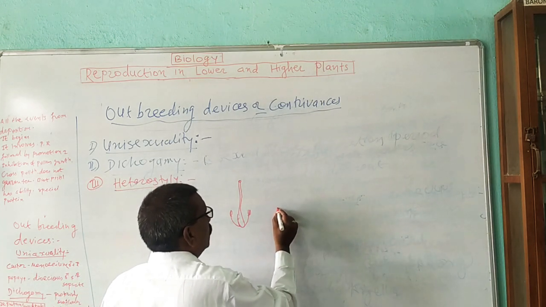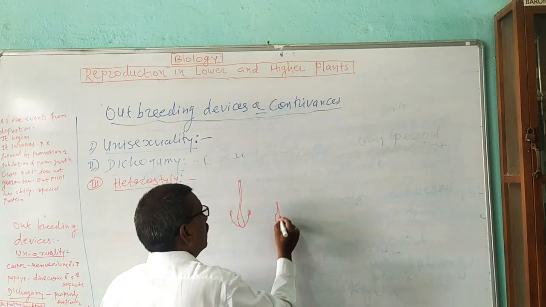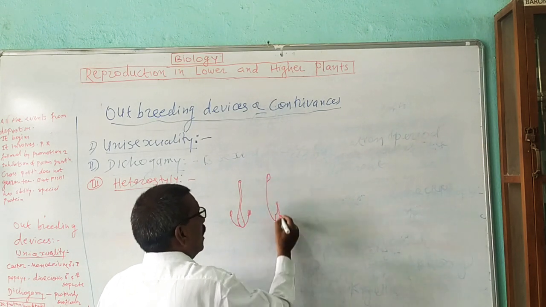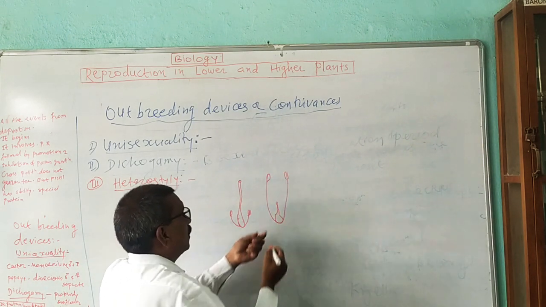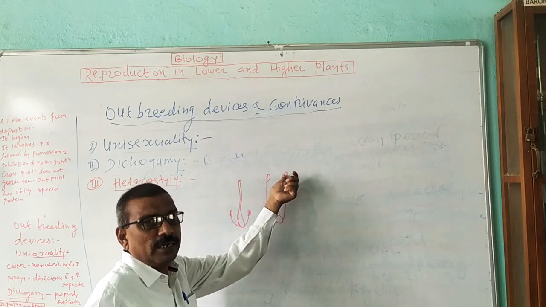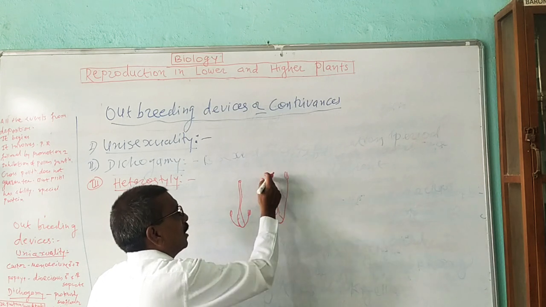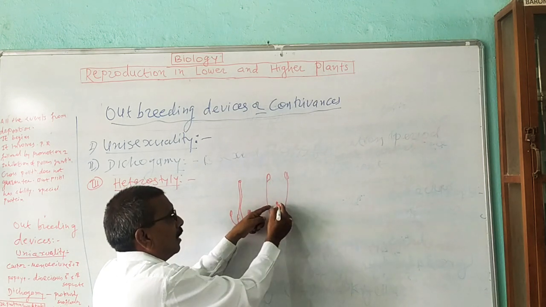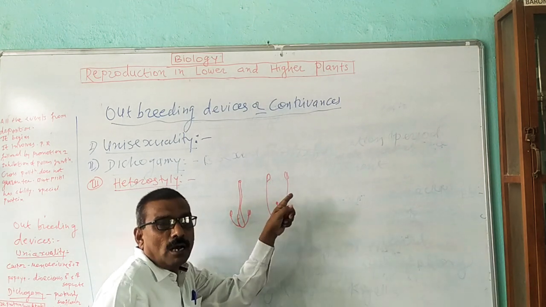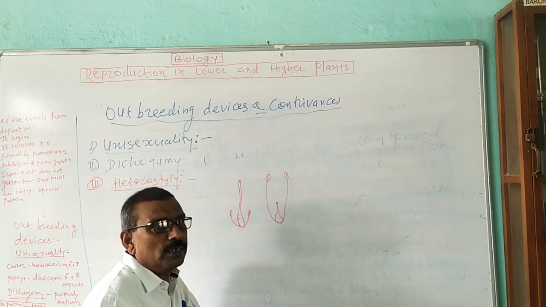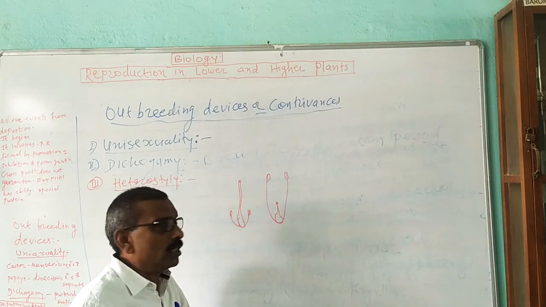In the other type of flower, suppose this one is the stigma and these are the anthers. In this case also, the filaments of the anthers are elongated and the style is short. So here also there is a distance barrier between the anther and the stigma to discourage self-pollination and to carry out cross-pollination.